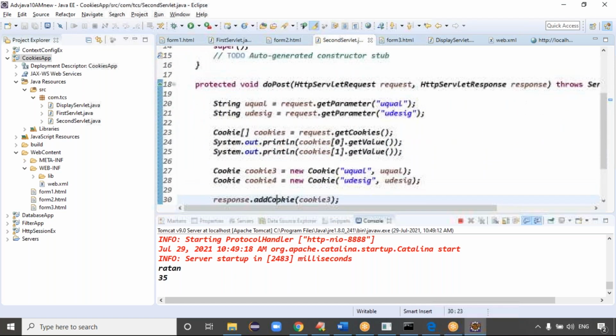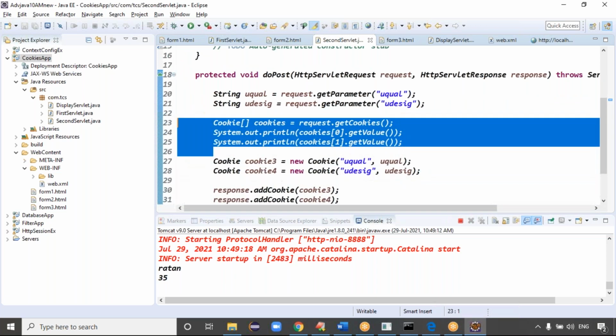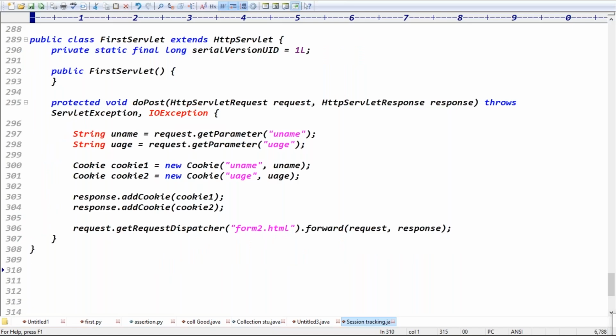Good guys. Can I remove this code? Can I comment this code? Command. Comment. Yeah. But you understood the point, right? The point is going on.